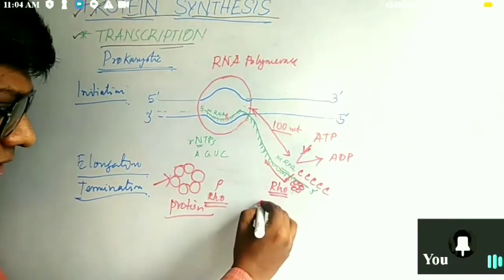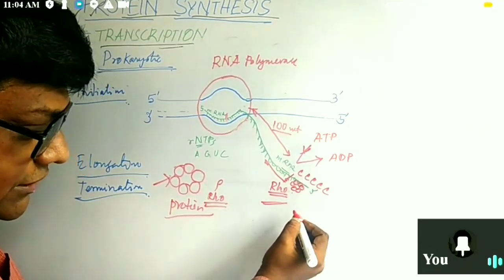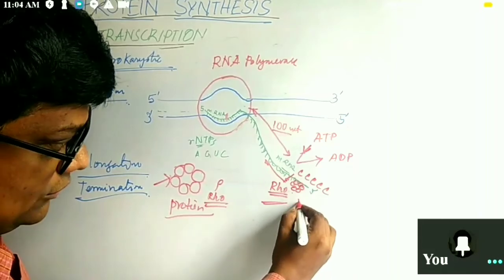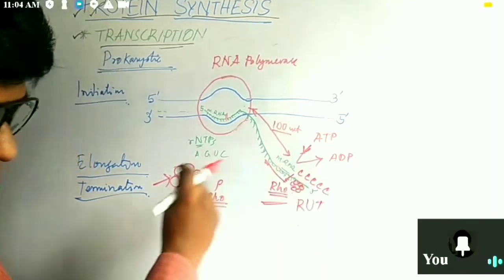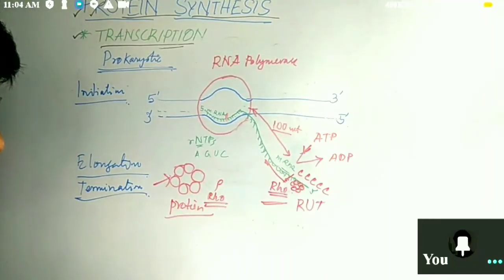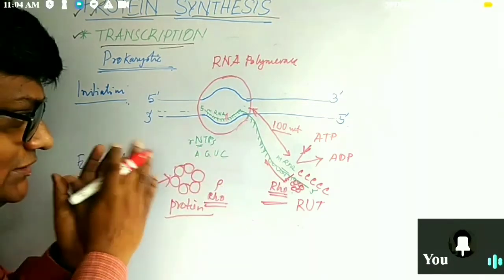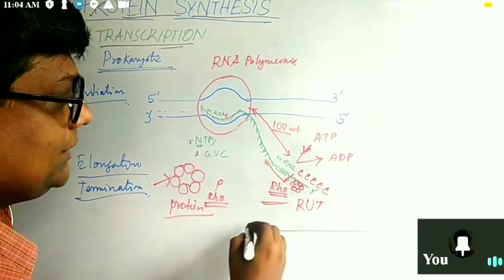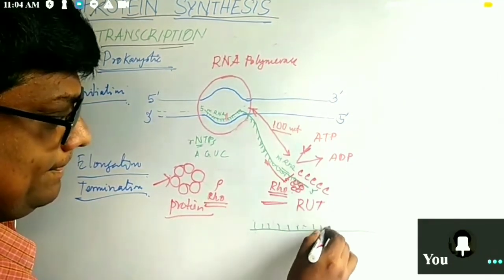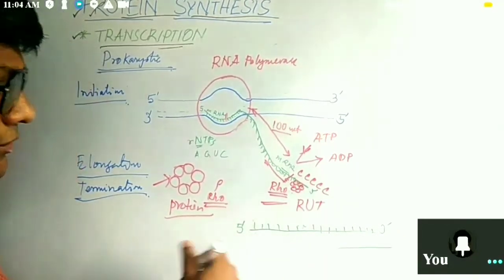These areas are known as Rho utilization sites, RUT. This complex joins and terminates the mRNA, so that ultimately the mRNA separates in the 5 to 3 direction.